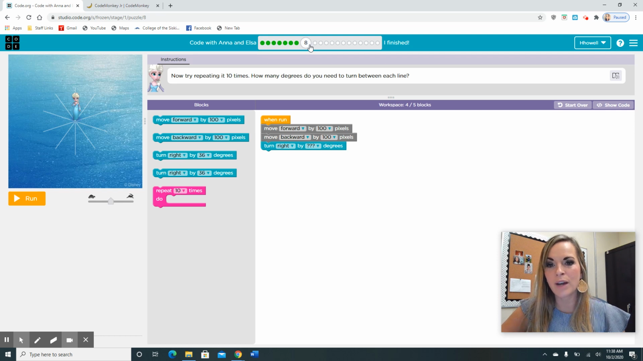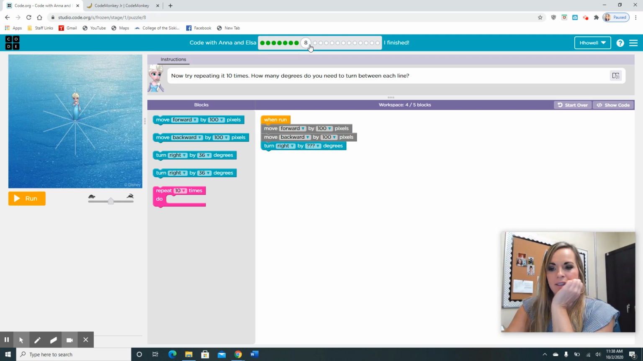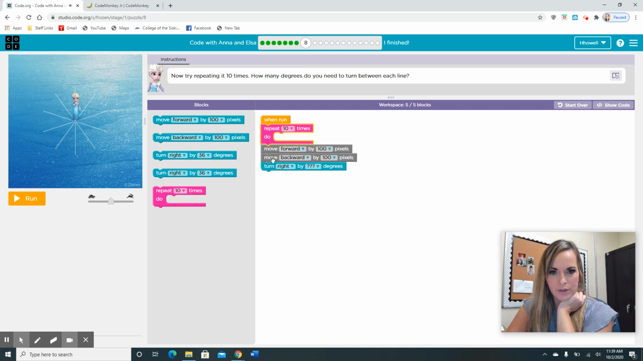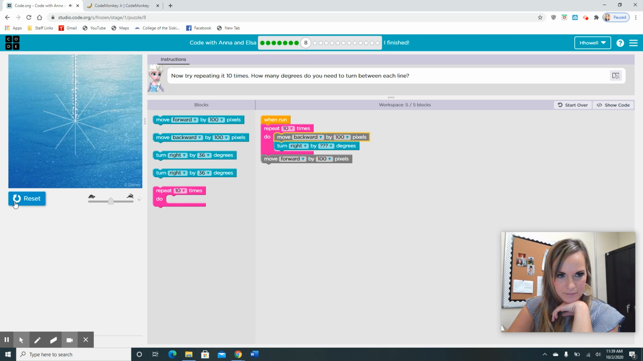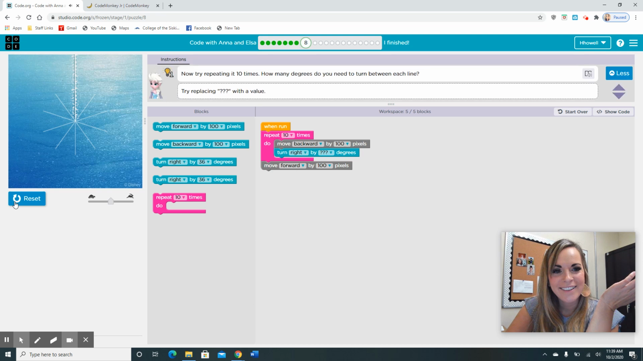Now try repeating it 10 times. How many degrees do you have to turn between each line? What do you guys think the first step is? Right, probably the repeat block. Let's do it like this. And let's just see what happens if we just put the repeat block in with 10 and we don't do anything. Yikes! Where'd she go? She's up there doing something, but we can't figure it out.